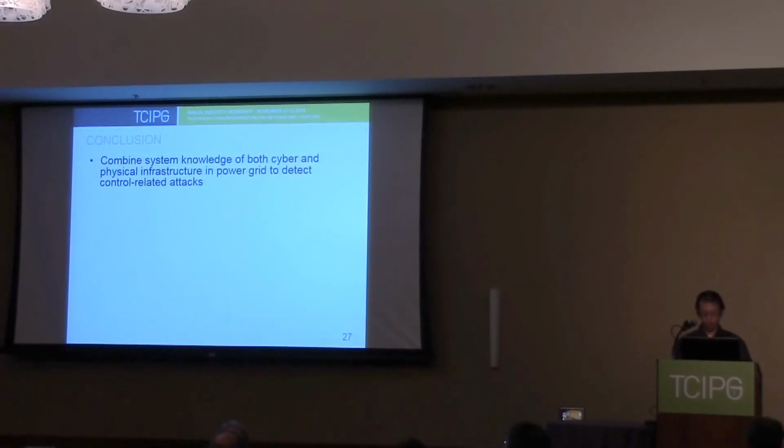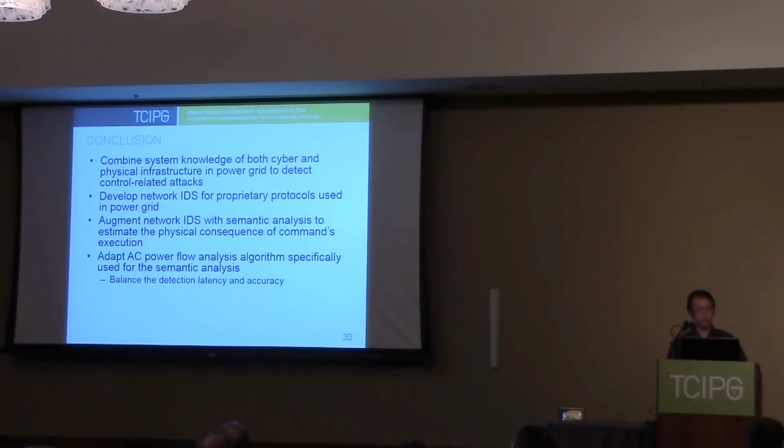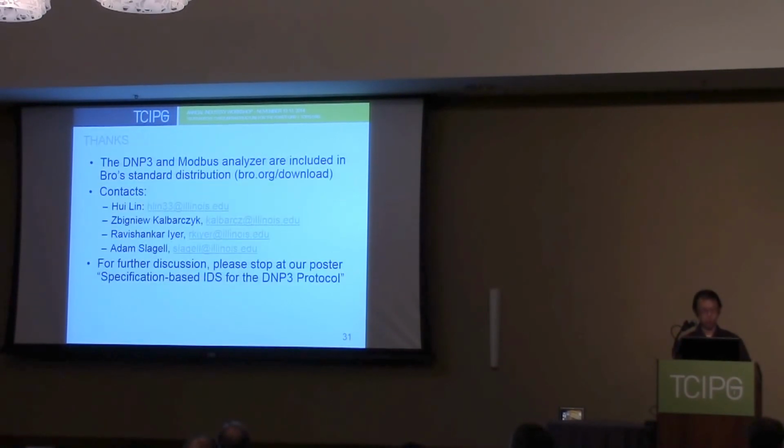In conclusion, we combine the system knowledge of both cyber and physical infrastructure in the power grid to detect these control-related attacks. We developed a network IDS for the proprietary protocols used in the power grid. We augment the network IDS with semantic analysis to estimate the physical consequence of the command execution. In order to balance the detection latency and accuracy, we dynamically adapt the AC power flow analysis specifically for our detection purpose.